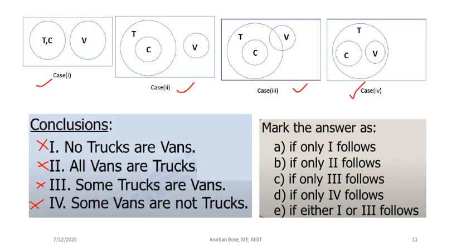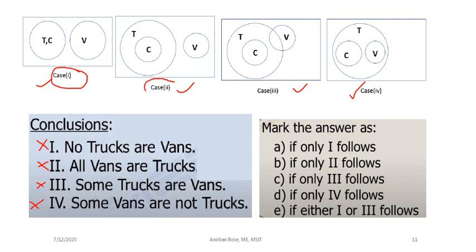So definitely from your answer choices, 1 is not correct, 2 is not correct, 3 is not correct, 4 is not correct. The only option that remains is 5. What is 5? Either 1 or 3 follows. What does 1 tell? No trucks are vans. Which cases are these? These cases, no trucks are vans.